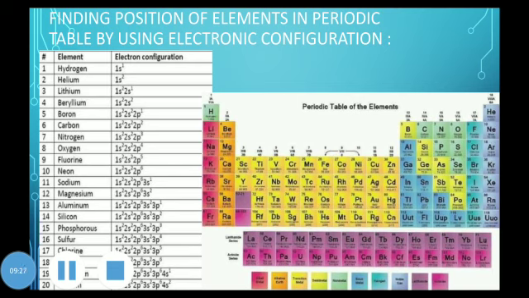Is it clear? When you practice finding the position of the elements in the periodic table by doing electronic configuration, it will become fun for you. It is very interesting. Do the electronic configuration of all the first 18 elements, then find out their positions, the group numbers and period numbers, and then check your answers in the periodic table. Just keep in mind that vertical columns are the groups and horizontal rows are the periods.